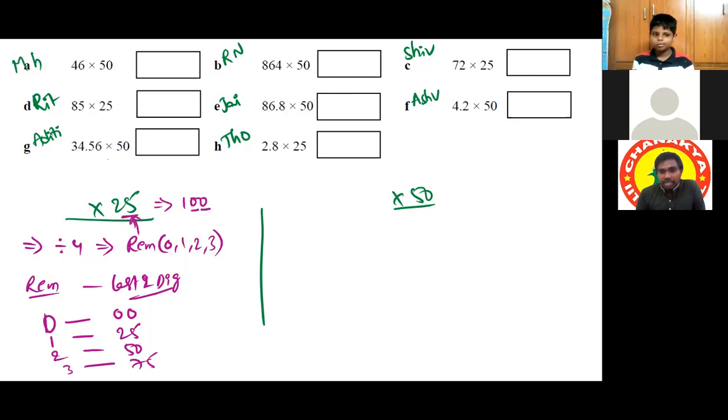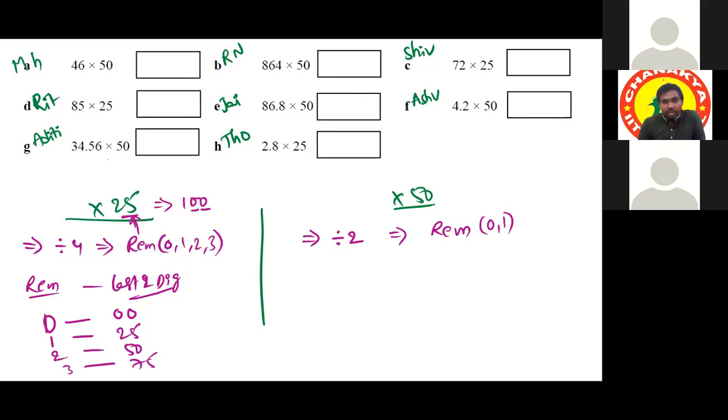Any number, instead of multiplying by 50, we can just divide it by 2. When any number is divided by 2, the remainder possibilities are 0 and 1, right? By taking 2 as the factor, we have made 50 into 100, which means we have to think of the last 2 digits.